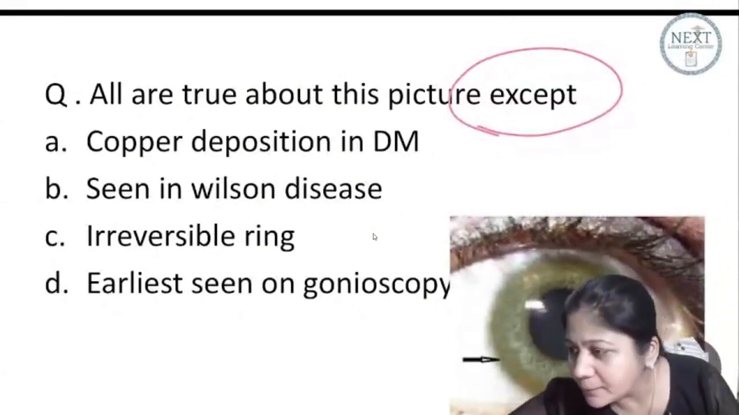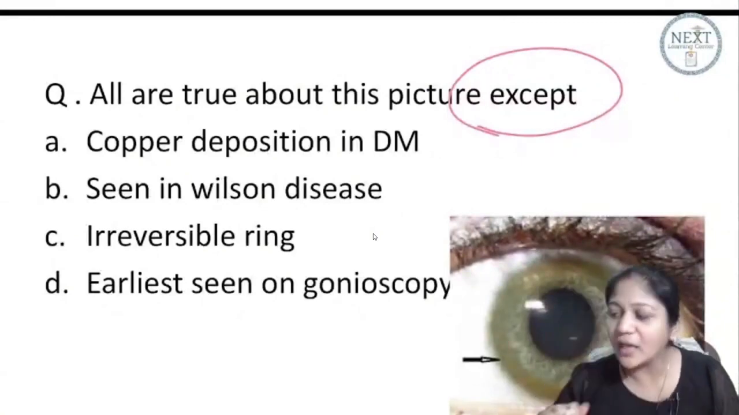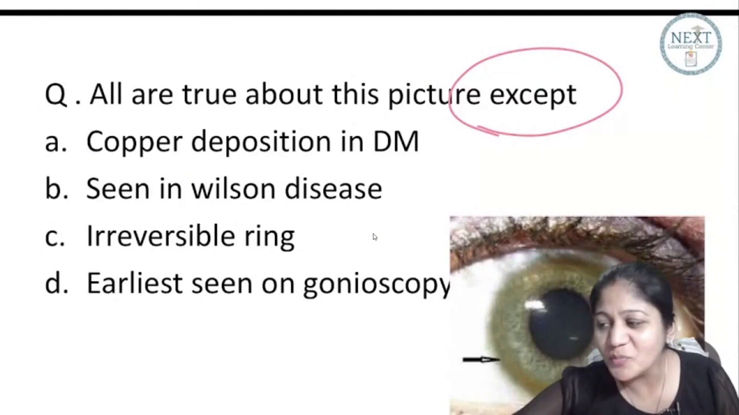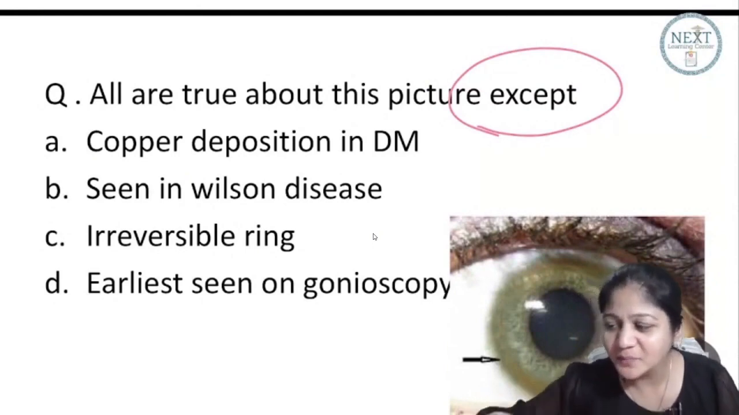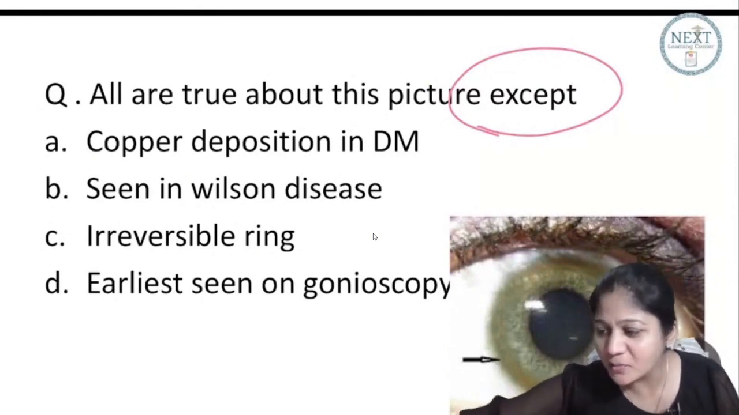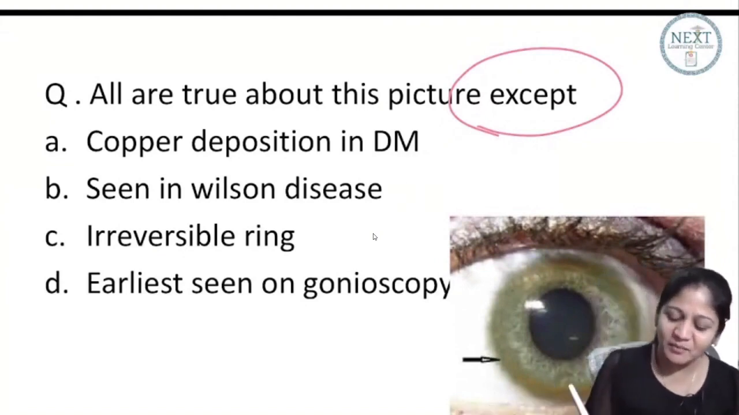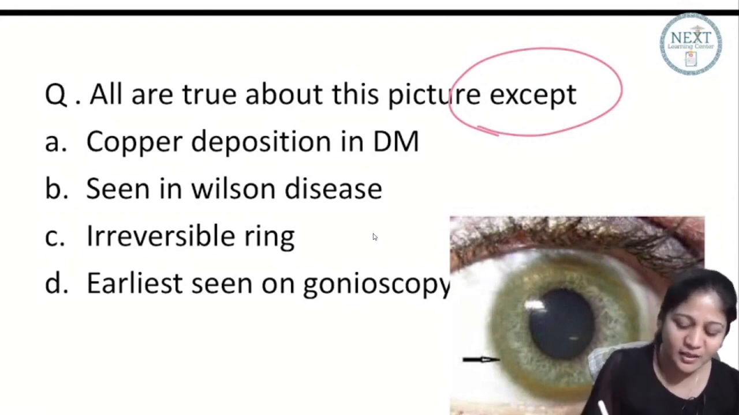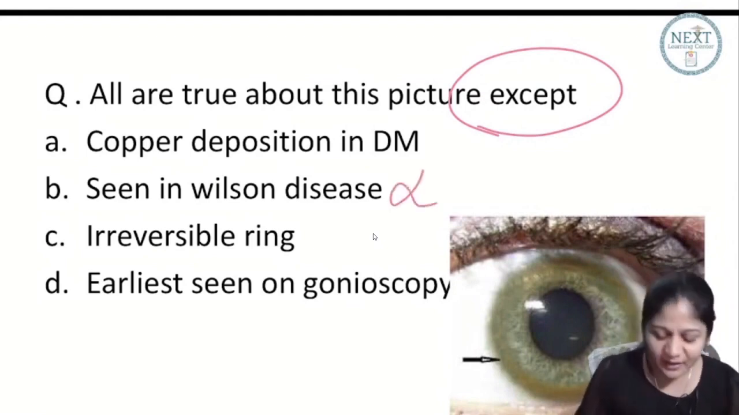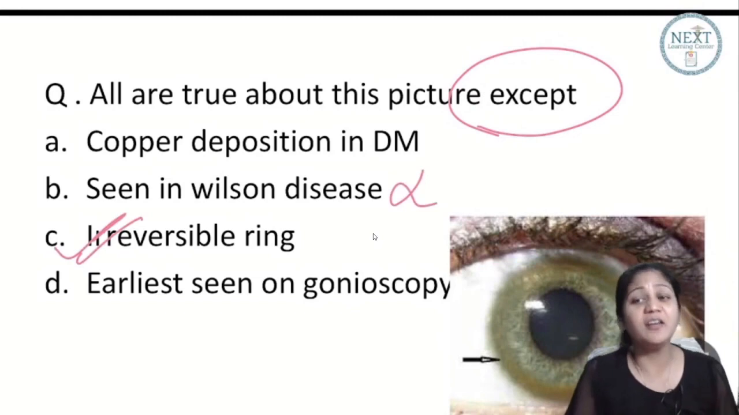Wait, wait, wait. Somebody has said B. Dr. Aditya, you did not read the question completely. Am I right? Dr. Aditya did not read the question completely, right, Dr. Aditya? Because he said B, because he forgot to read the word except. The correct answer is C. It is an irreversible ring.